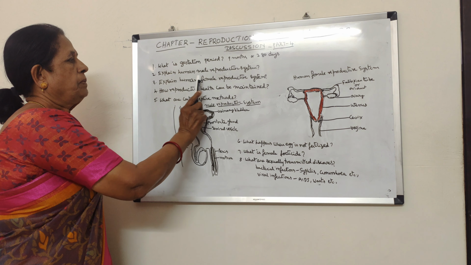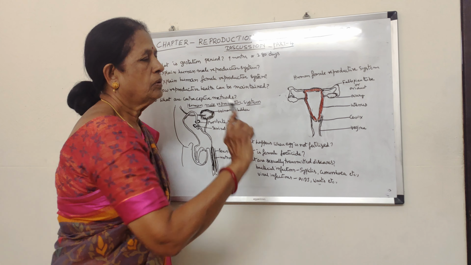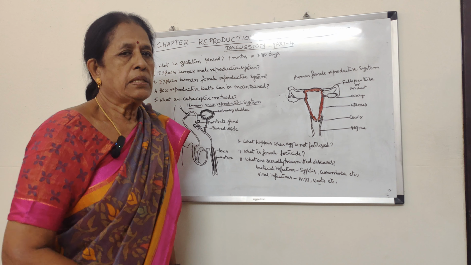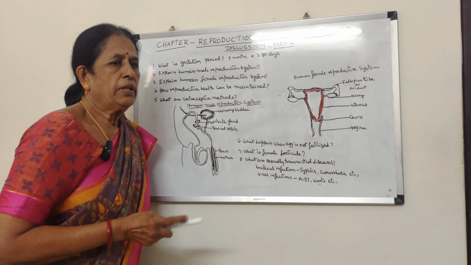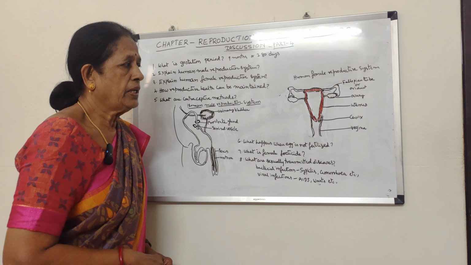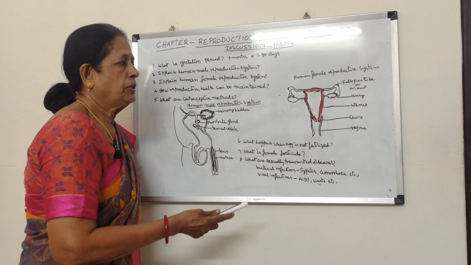And again, explain female reproductive system. In the abdominal cavity, a pair of ovaries are present. In the ovaries, small sac-like structures are present. They are called Graafian follicles or ovarian follicles. In each follicle, only one ovum is produced.